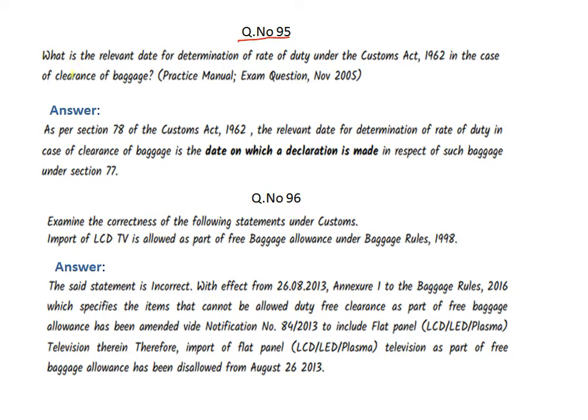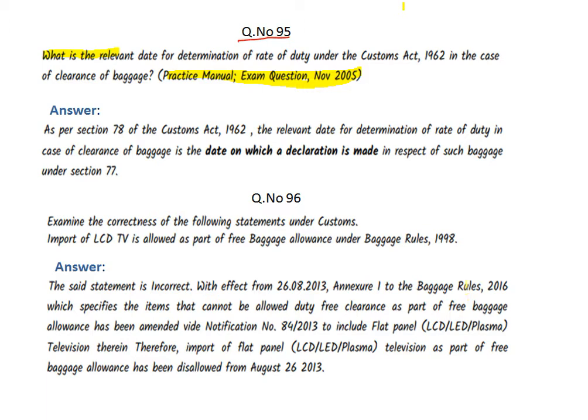What is the relevant date for determination of rate of duty under the Customs Act 1962 in case of clearance of baggage? That is from the practice manual. This part is actually your examination period question. I think I have taken here a CA examination question. Just neglect this part, no need to write this one. This was an appeared question.